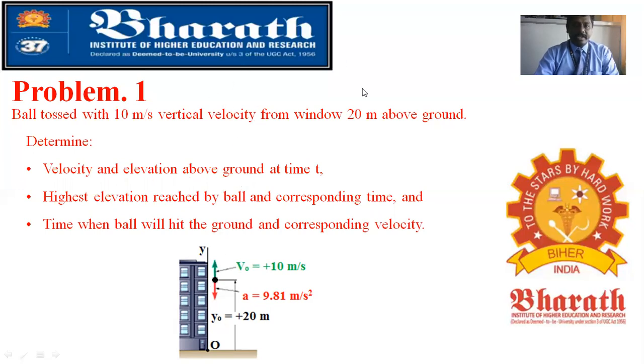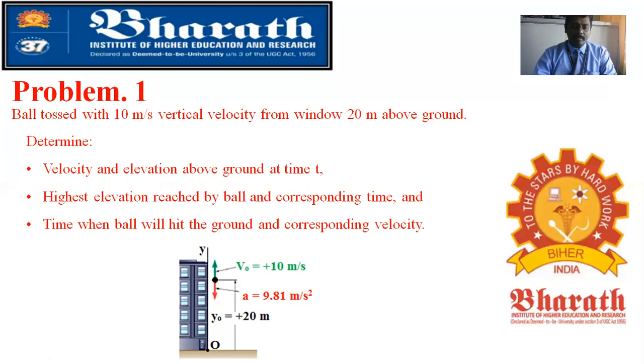You have an initial velocity given in the problem, 10 meters per second, and a distance of 20 meters. The initial displacement is known. As it is a height, instead of x naught we are taking y naught. So the final displacement is y, and the initial displacement is y naught. Since you are going to toss the ball, you have the acceleration 9.81 meters per second squared, the gravitational acceleration. This a here is actually g, so 9.81 meters per second squared we are considering as the acceleration.